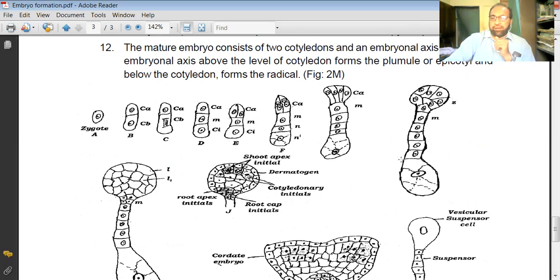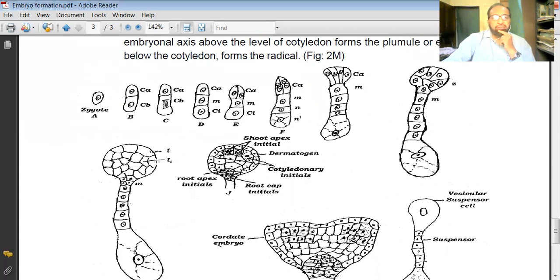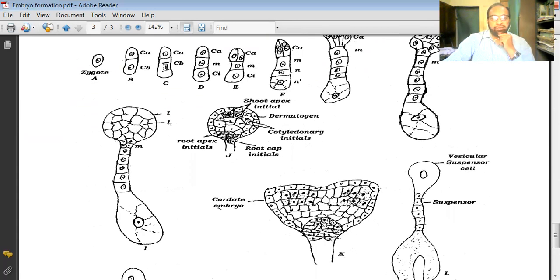Towards the next site, a particular number of cells are present, 8 to 10 in number, and towards the initial cell site, toward the base side, the cells divide and redivide horizontally as well as transversely. Then what happens after that? You will find that this division continues and results in the formation of such a structure towards the apical side, means towards the micropylar end, and towards the basal side such a structure develops.